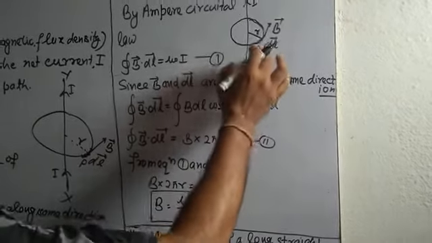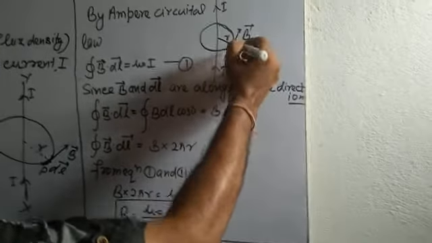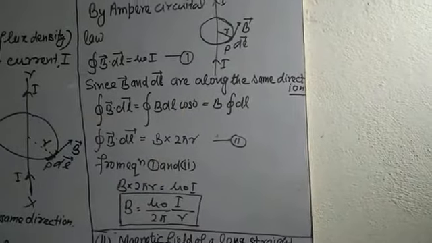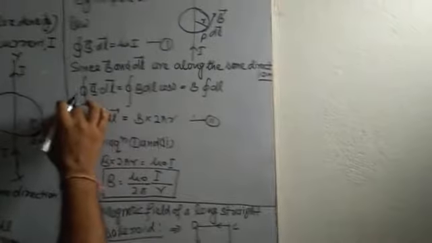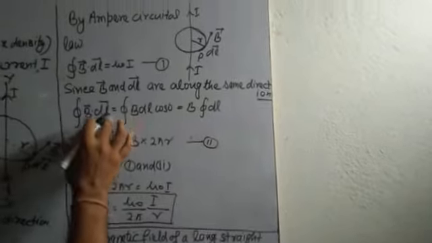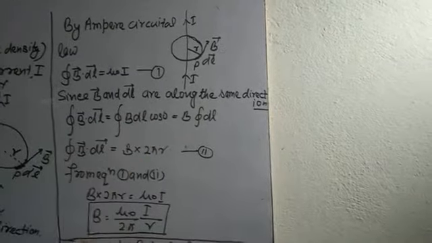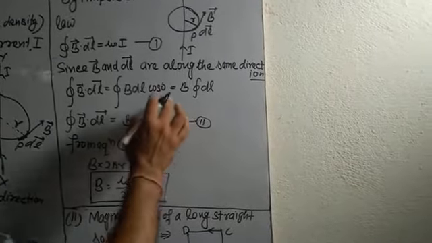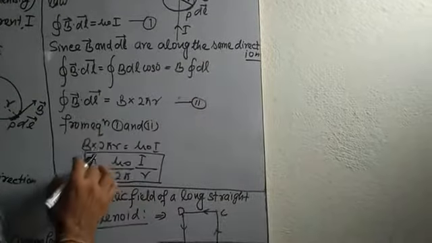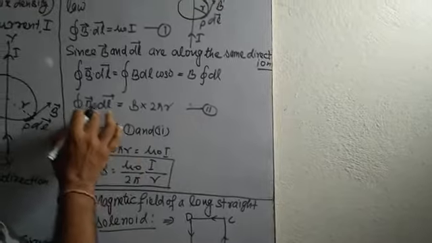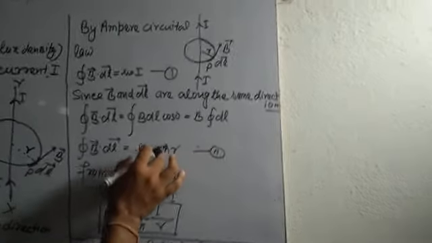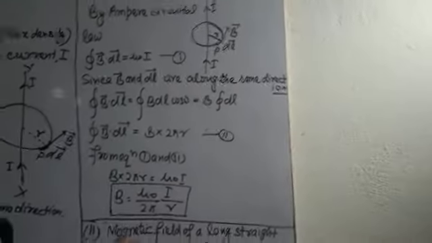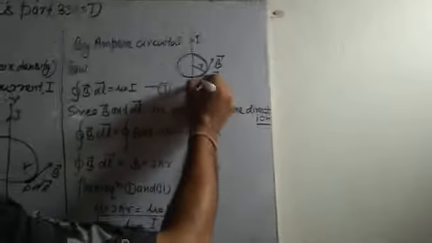Since vector B and dl are along the same direction, the closed line integral of B dot dl may be written as the closed line integral of B dl cos 0, which is B times the line integral of dl, so B dot dl equals B into 2 pi r. This is the circumference of the circle passing through the point P.